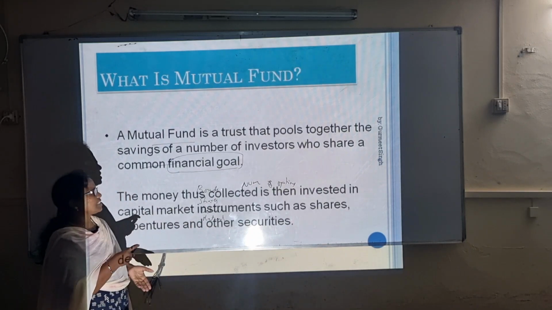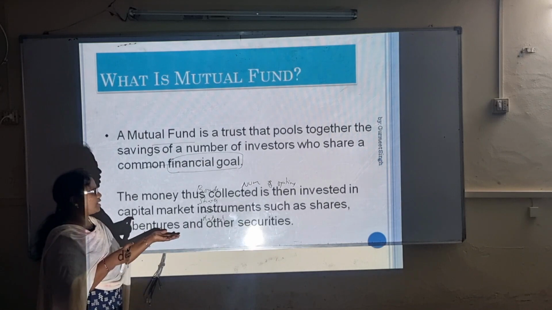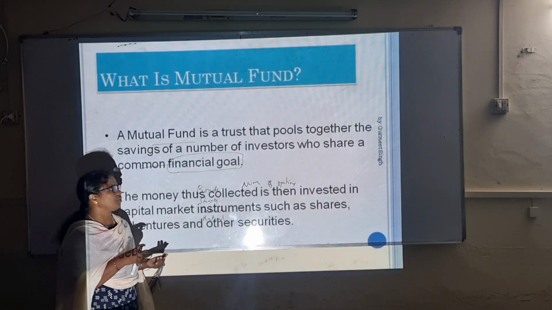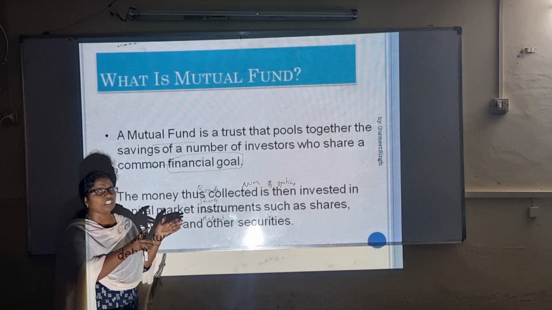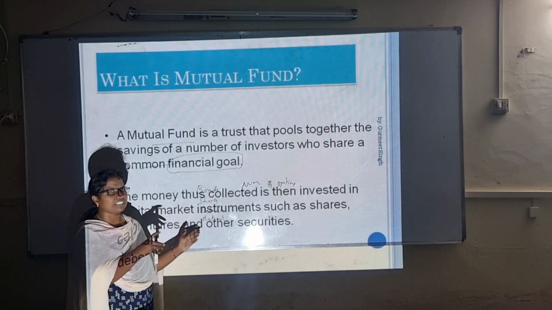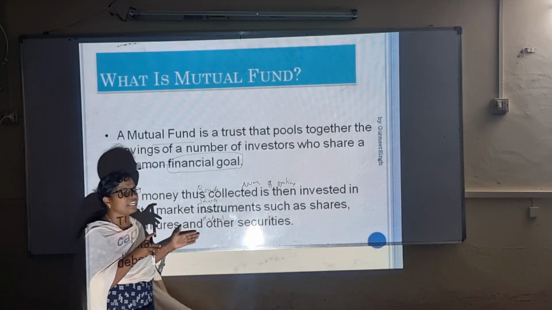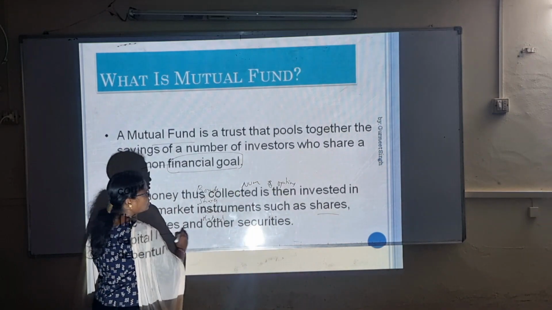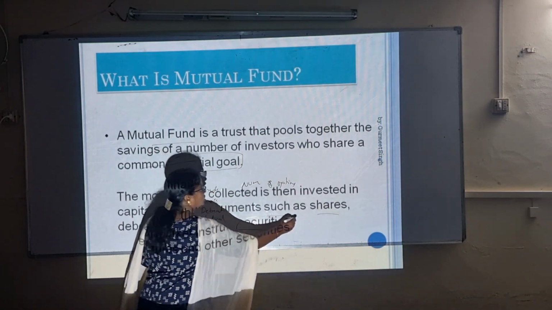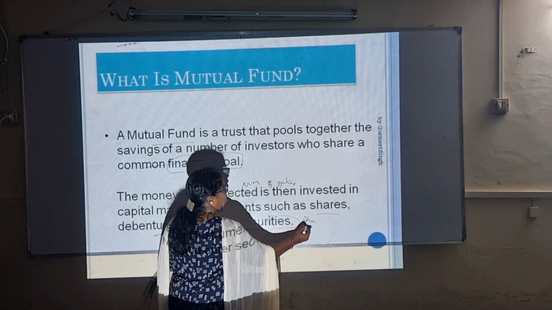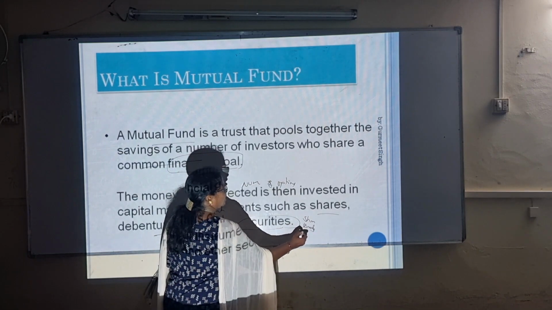The money thus collected is then invested in capital market instruments such as shares, debentures and other securities. Whatever amount was collected from the investors has to be invested in any of these avenues. Other securities are nothing but shares, debentures, bonds, equities.